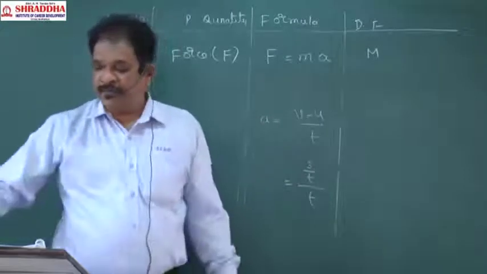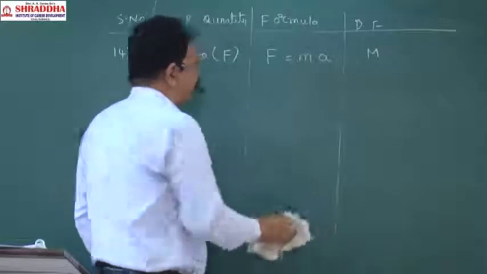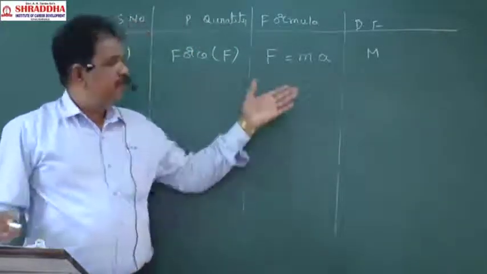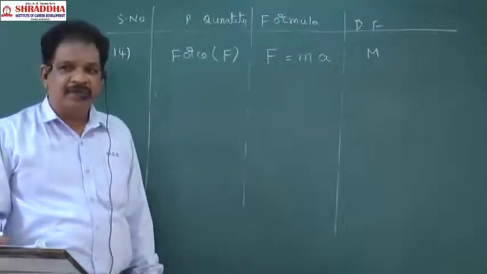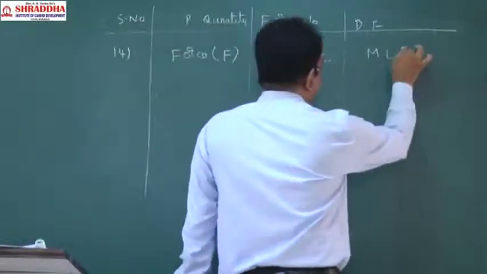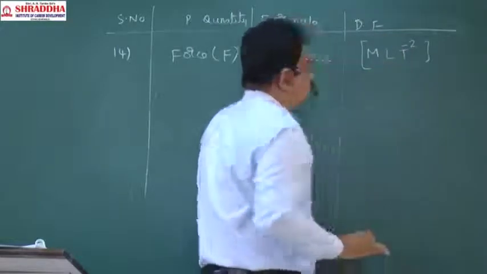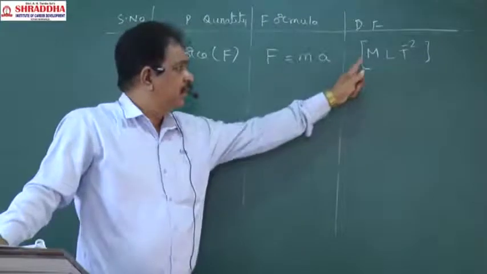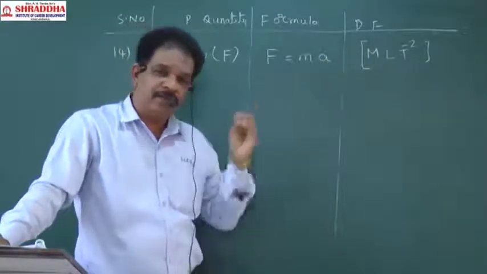That's why I am saying, memorize each and every dimensional formula, then that will be useful for deriving the next. What is the dimensional formula for acceleration now? LT^-2. So, the force dimensional formula will be MLT^-2. Is it clear? You have to memorize it.